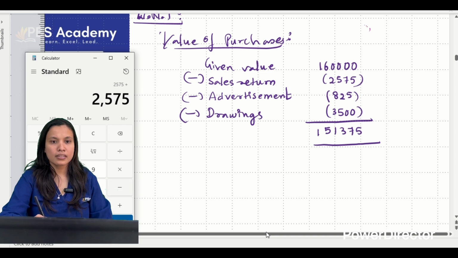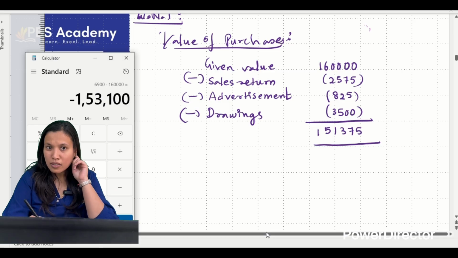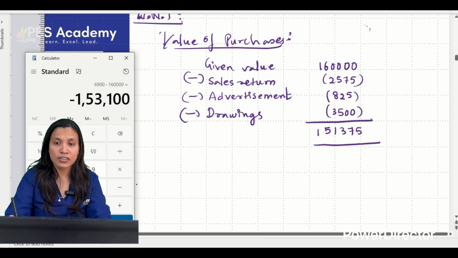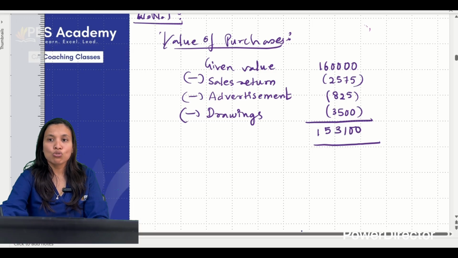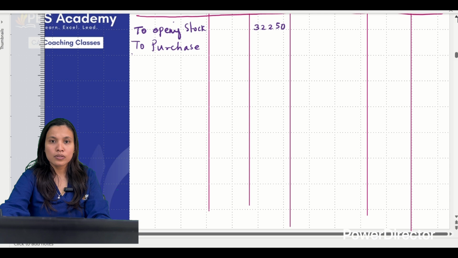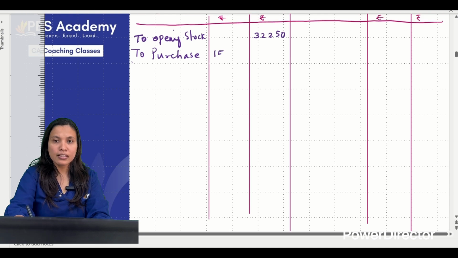2575 plus 825, 825 plus 3,500, minus 1,60,000. We are getting 153,100, so I have written it wrong. So what is the value we are getting? Right, 153,100, isn't it? So now go to the purchases. Right here 153,100. This is the correct value of purchases we have got.